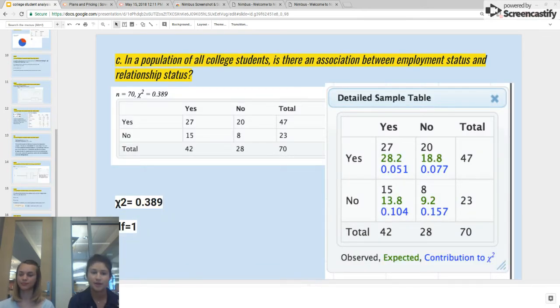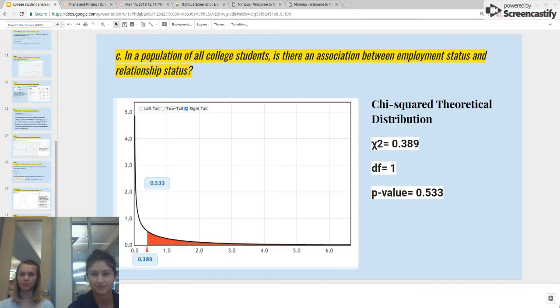To do this, we put it into the chi-square test for association, and we found that our chi-squared test statistic is 3.389, with the degrees of freedom being 1. And here we have our observed, expected, and contribution to chi-squared. So for our chi-squared theoretical distribution, here we put in the test statistic, and that gave us a p-value of 0.533.